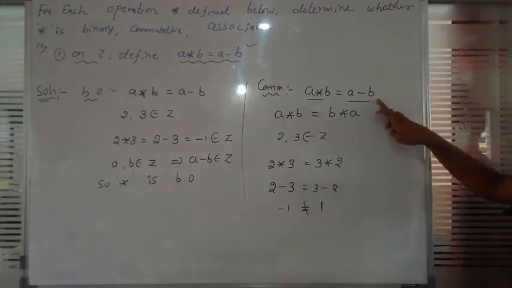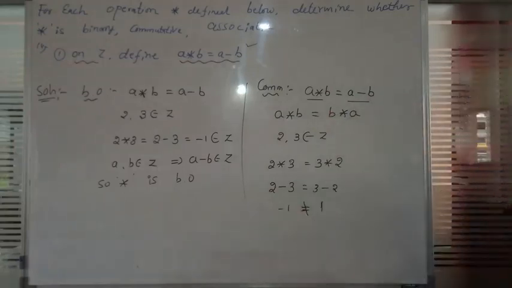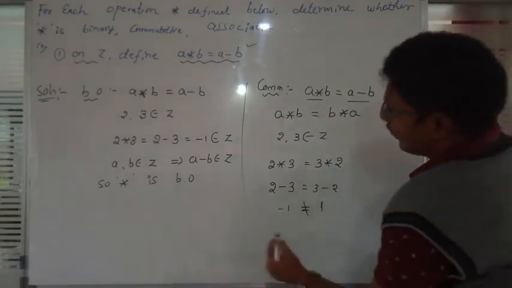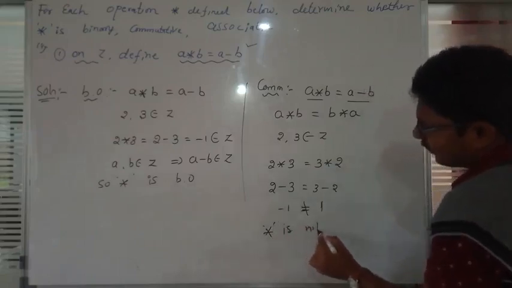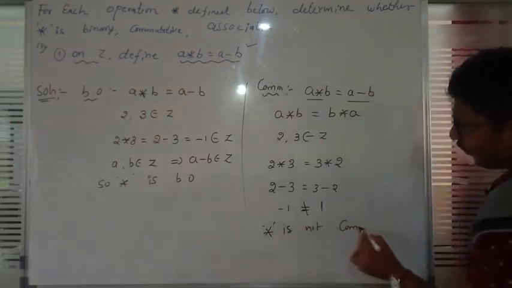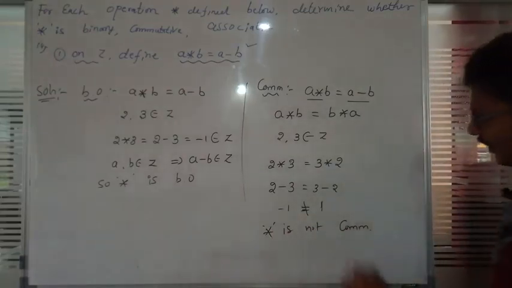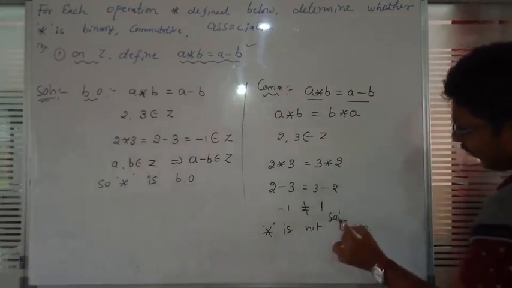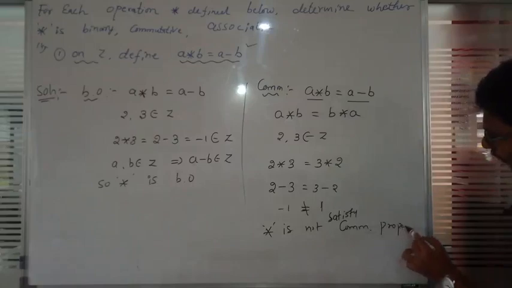Now, what does the commutative property tell us? A star B is equal to B star A. But minus 1 does not equal 1. It means that star does not satisfy the commutative property.